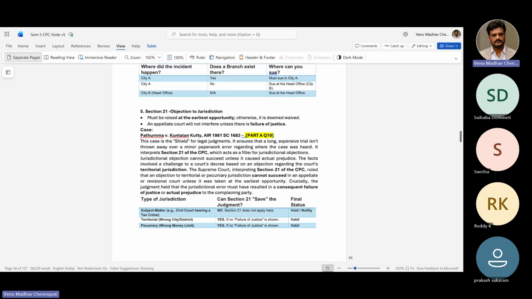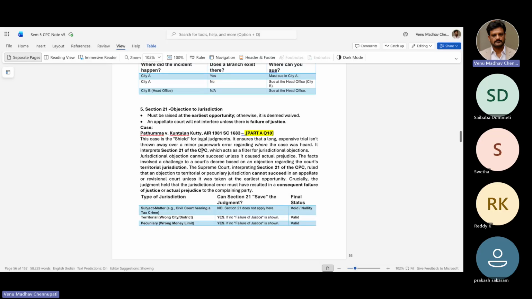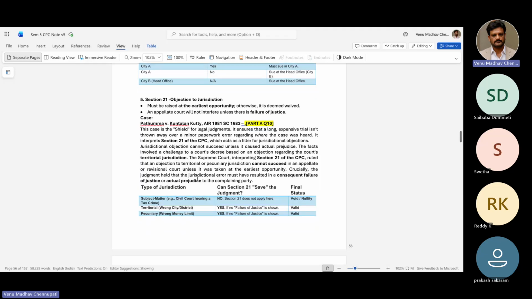Patumma versus Kuntalan Kutty. Okay, the shield of legal judgment ensures the long, expensive trial isn't thrown away over minor paperwork error about where the case was heard. It interprets section 21 of CPC, which acts as a filter for jurisdictional objections. So the jurisdiction objection, after the whole case is over, since so much effort has gone into it for minor paperwork, the court ordered that it is valid and cannot be said there is no jurisdiction.